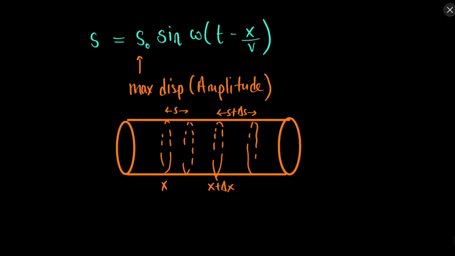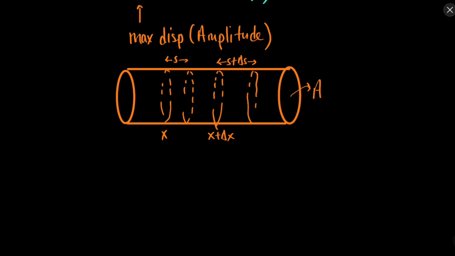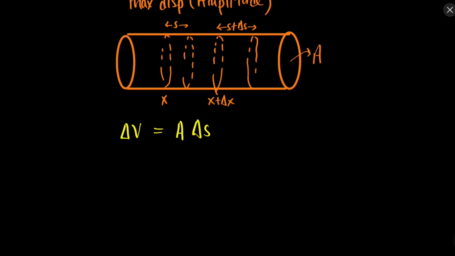Let's say the area of this region is A. What will be the increase in the volume of this element when the vibrations travel? The increase in volume will be area into the change in position, so area into length.